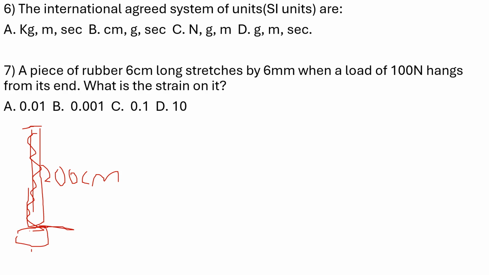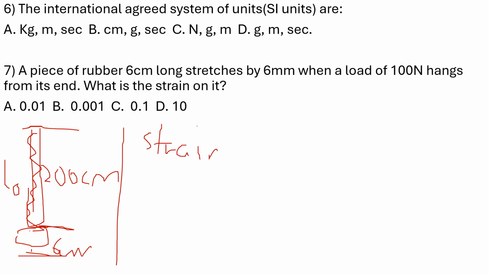This is the original length, we call this L original, L naught, and then it stretches by a small amount of maybe 6 centimeters. I'm using similar units now. Then what is the meaning of strain? Strain, not stress now. Strain is the ratio between the extension produced by the load all over the original length.